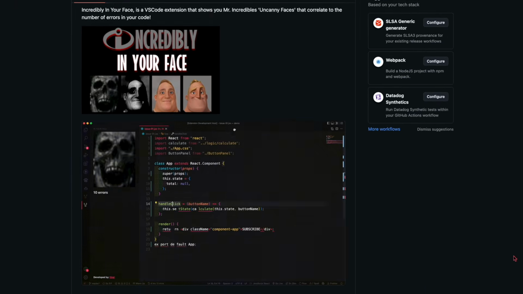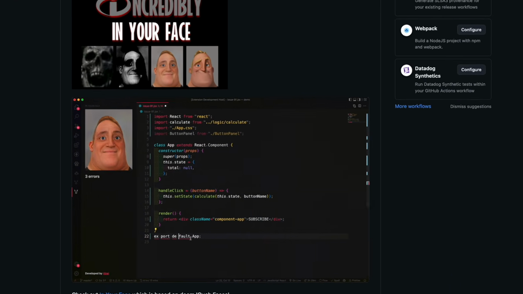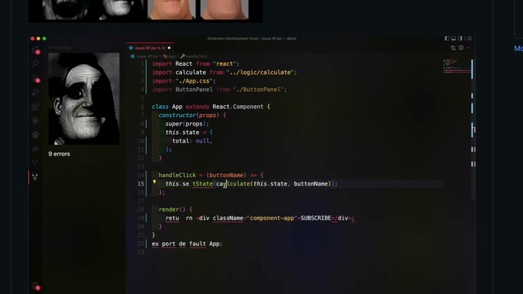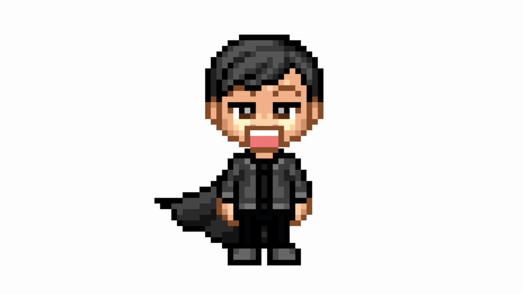Now technically I have made a VS Code extension before. This one shows Mr. Incredible's face becoming more and more cursed depending on how many errors your code has. Which is great, but it's missing something very important. Audio-based psychological warfare. So today we're adding that.